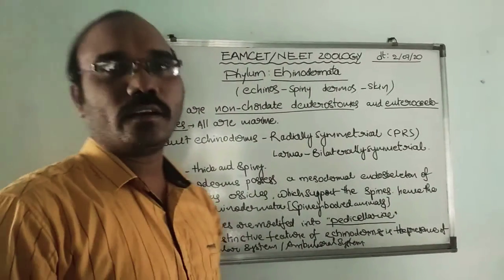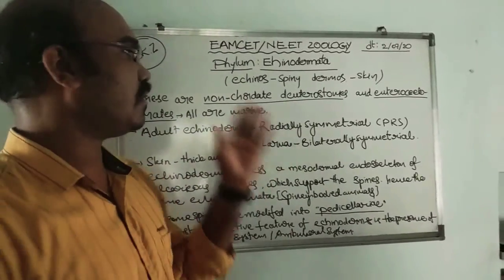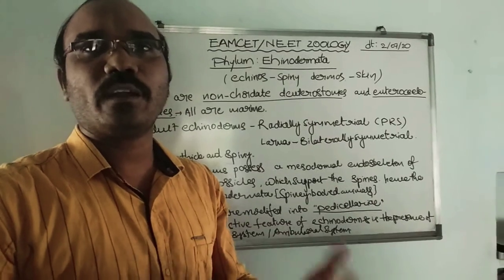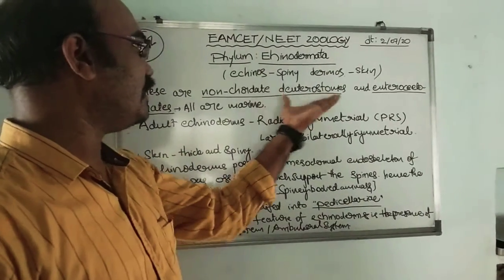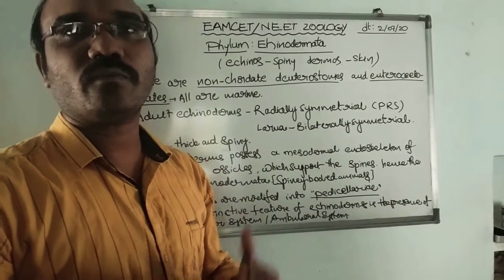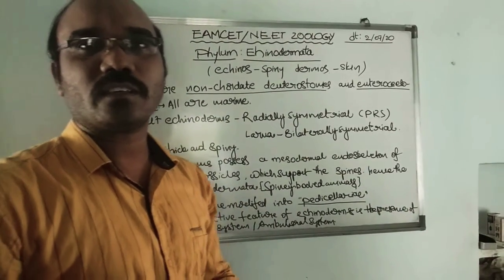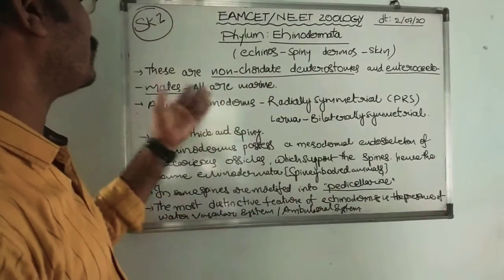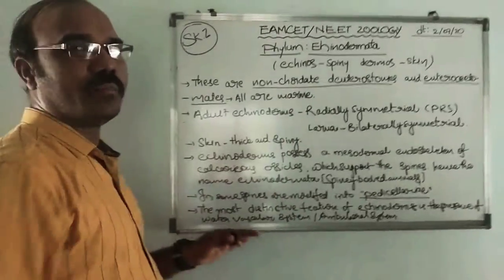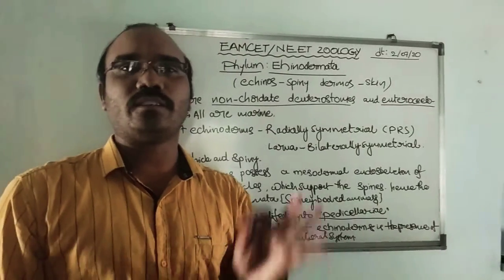These are the non-chordate deuterostomes. Deuterostomes means the blastopore develops into the mouth, that is called deuterostomes. And these are the enterocoelomates. The coelom is formed from the mesodermal pouches of the archenteron, that is called enterocoelom. These are all marine organisms, not surviving in fresh water.